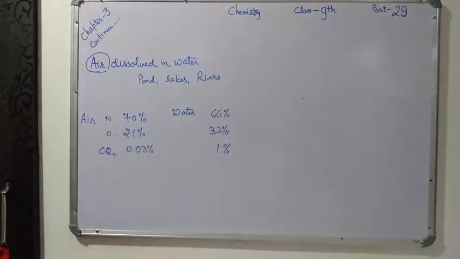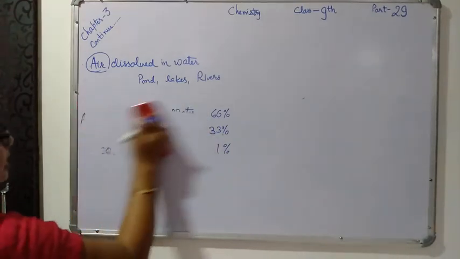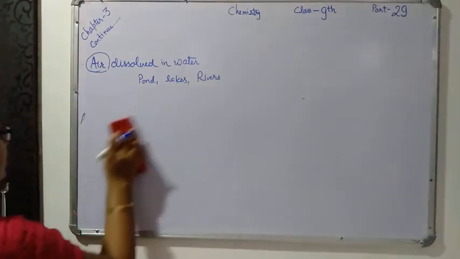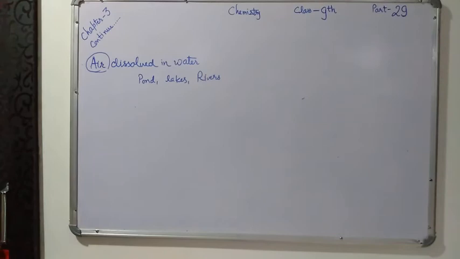Now, to show that tap water contains dissolved gases, you have to see one experiment which proves that tap water contains dissolved gases, meaning air.